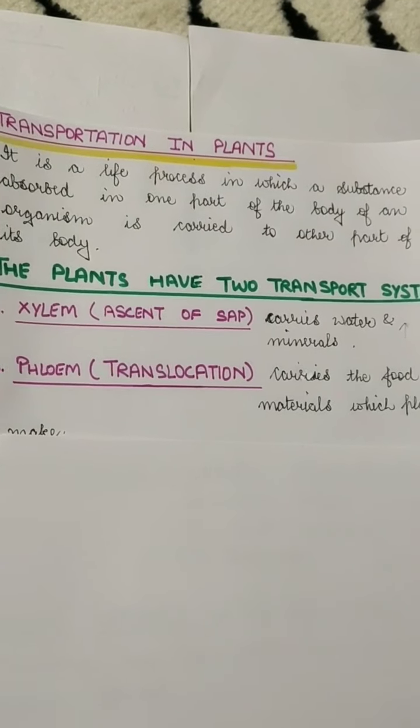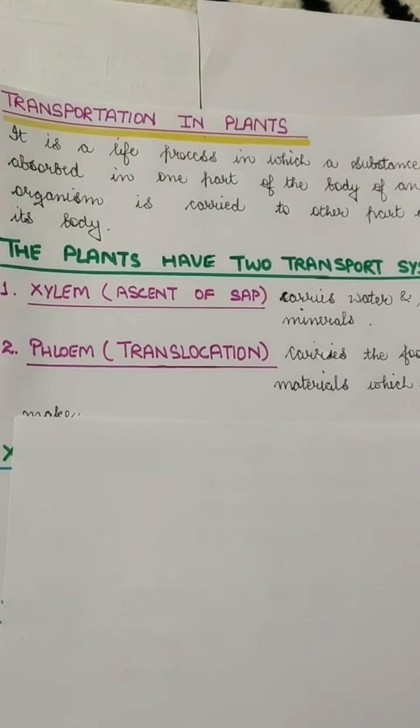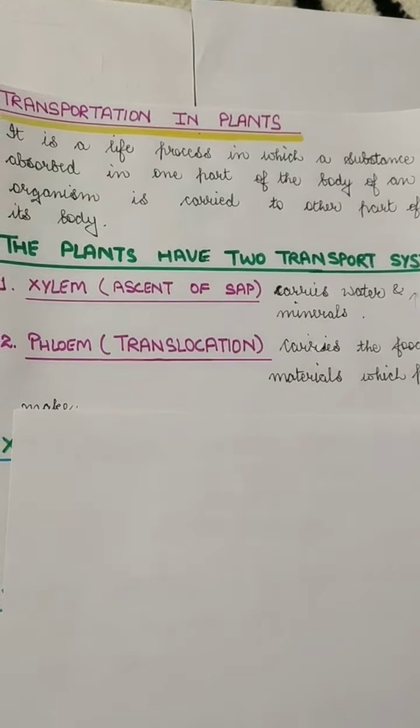Since we all know that plants cannot move from one place to another, they don't require much energy as in the case of human beings, but still they require energy to fulfill their growth and all. So transportation in plants generally takes place in two types, or two systems. We can say that it is xylem and phloem. Firstly, we can just have a read of this definition. This is not very difficult. It is a simple thing. It is a life process in which a substance is absorbed in one part of the body of an organism and is carried to the other part of the body.